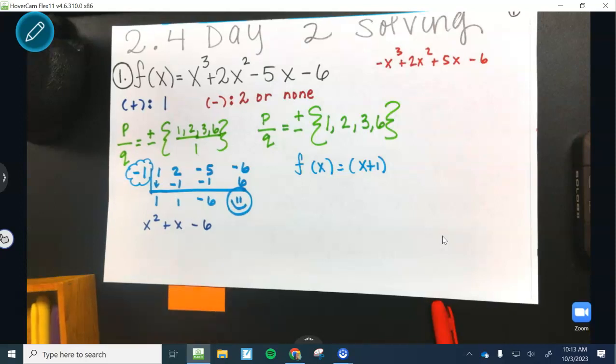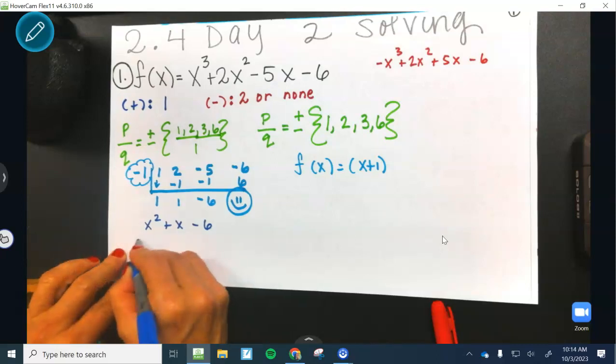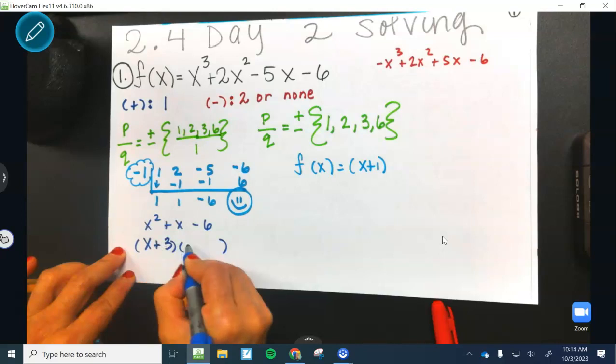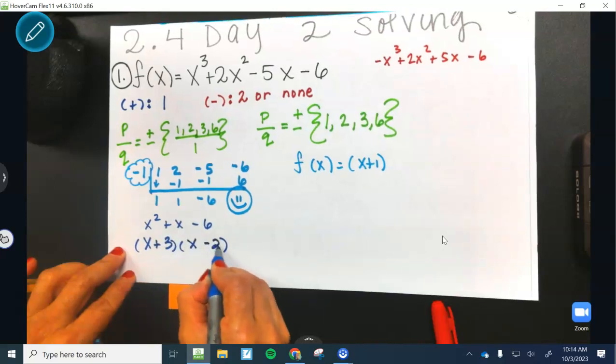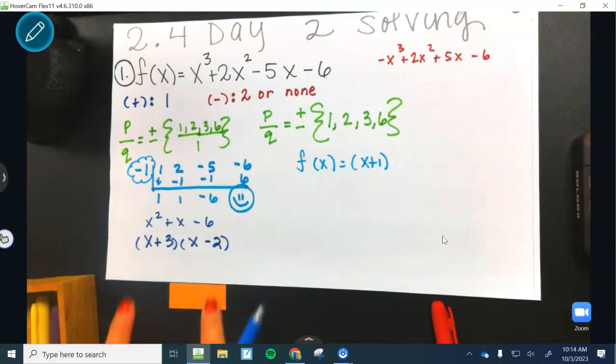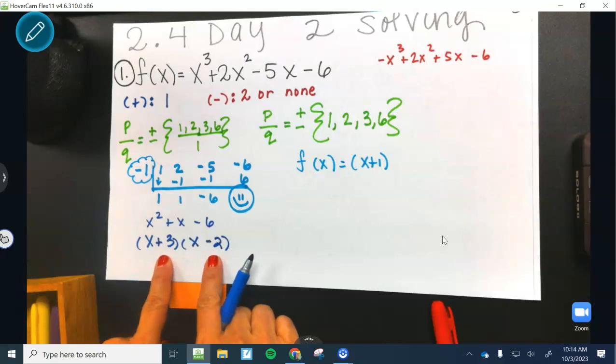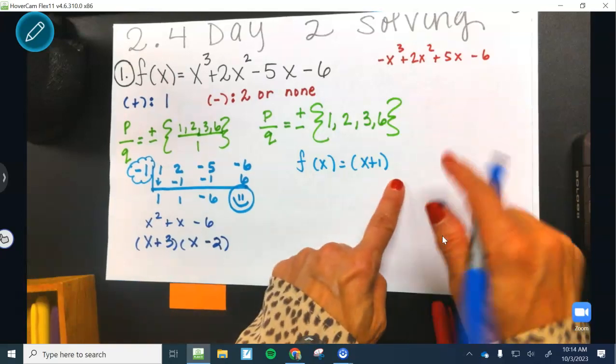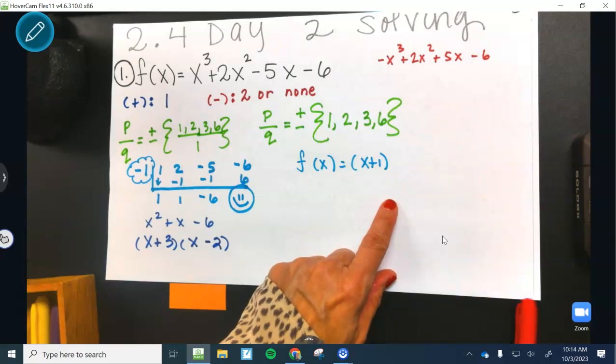Are there factors of negative 6 that you can make into a positive 1? 3 times 2 makes us 6. X plus 3, x minus 2. Recopy these factors on the line where we're writing the factored form of the polynomial.